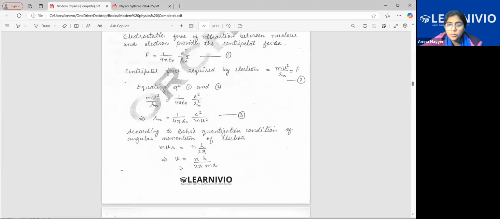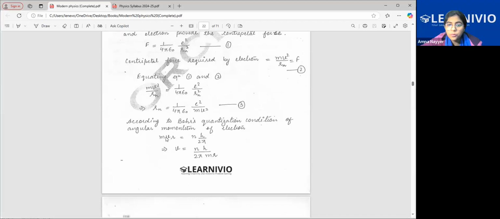V squared, we put the value of V here. So when you put the value of V squared, finally this is present. Now 4 pi will cancel this 4 pi, only 1 pi will be left. Epsilon naught, you know the value of epsilon naught, right? So you know, remember?